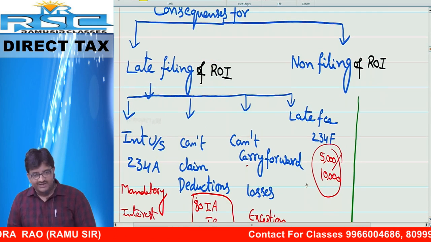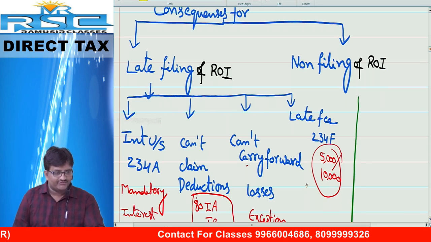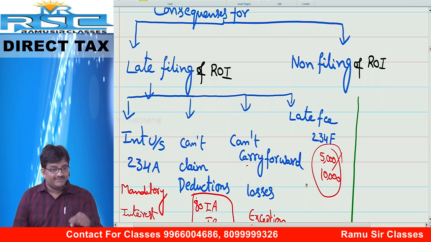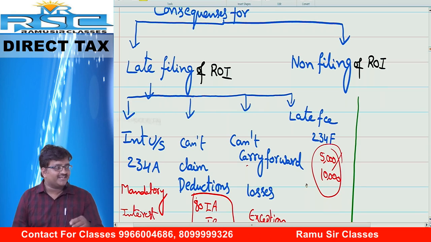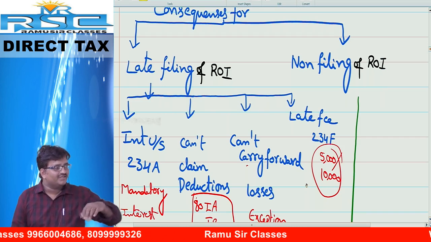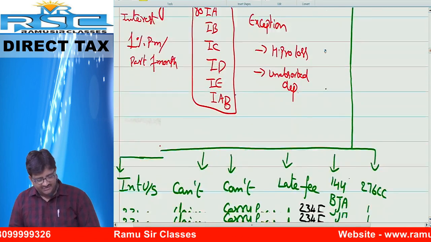Next one, non-filing of return. Common sense, ma'am. Where will consequences be severe? Late filing or non-filing? Non-filing. In my earlier example, at least you filed the return in December. No, you never filed the return at all. Time already over. You have not filed the return at all. In this case, that is called non-filing of return.